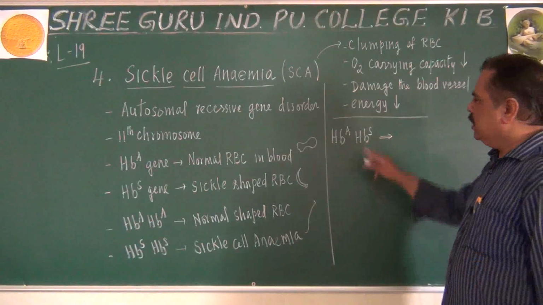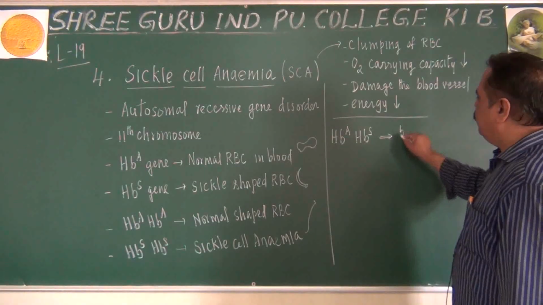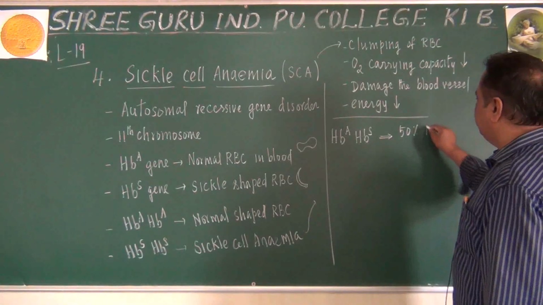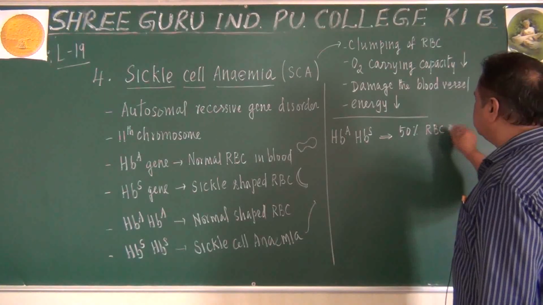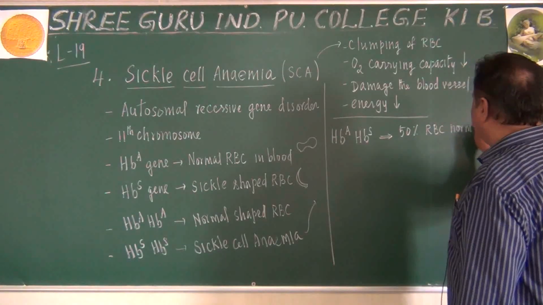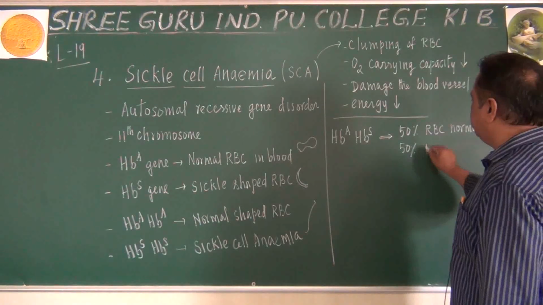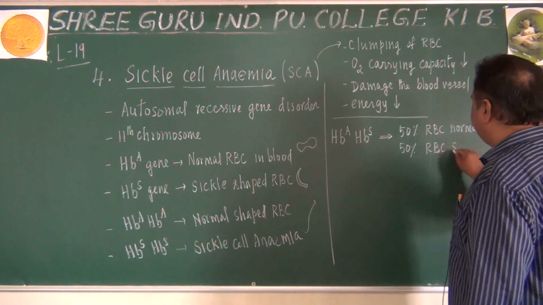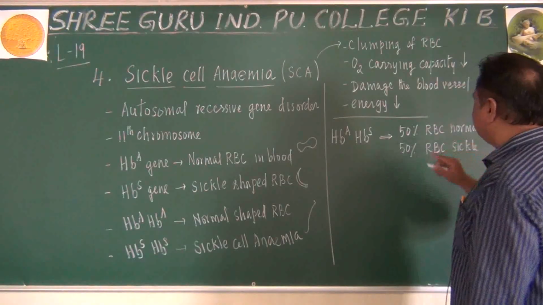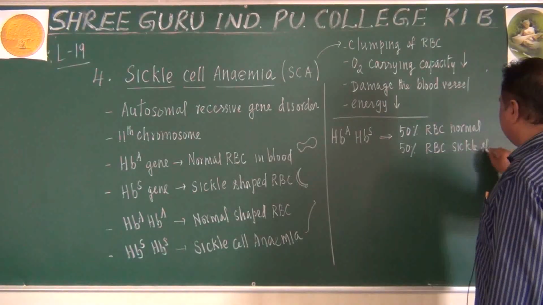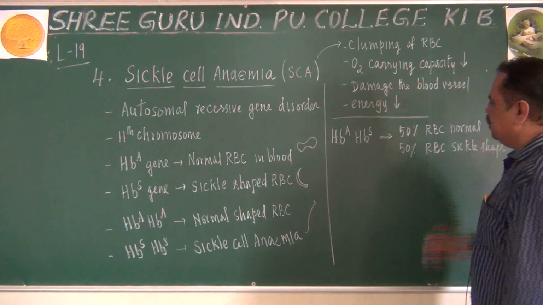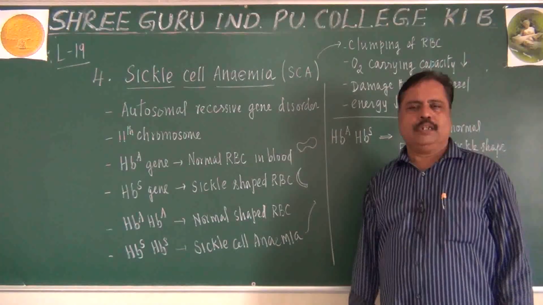Remember, in such a person, 50% of RBCs will be normal in shape and 50% of RBCs will be sickle shaped.